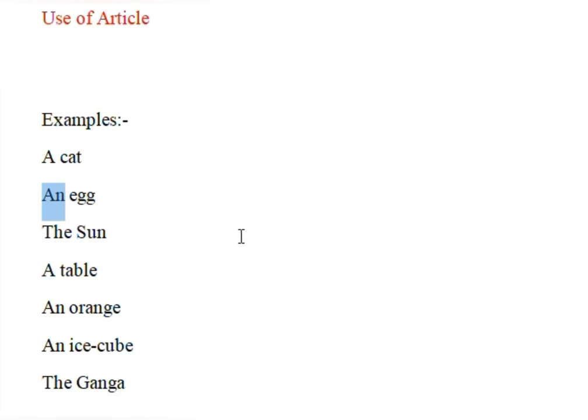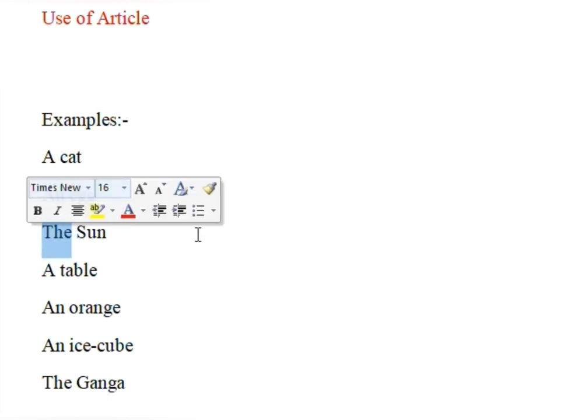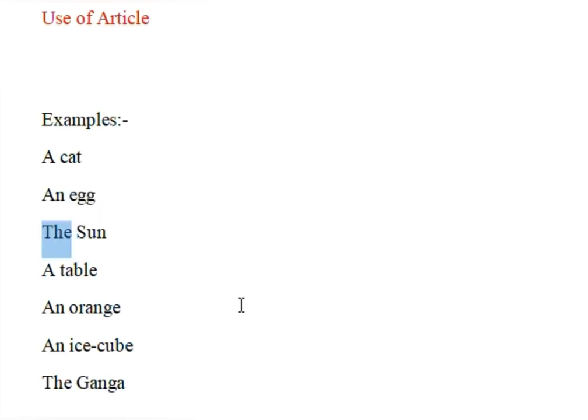Now, when will the come? Whenever the word given is specific or particular, then the will come. Like the sun: the sun is only one, it is specific, that's why the sun. A table: the first letter of table is T and that is a consonant, so in front of that A will come. An orange: the first letter of orange is a vowel, that's why AN will come. An ice cube, the Ganga. I think the concept of how to use articles is clear now.